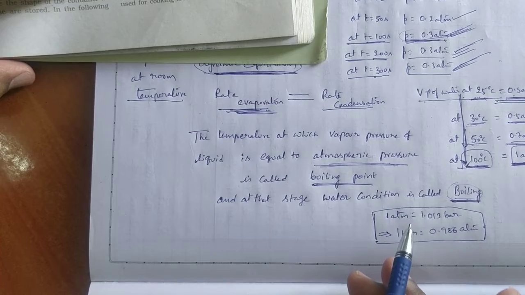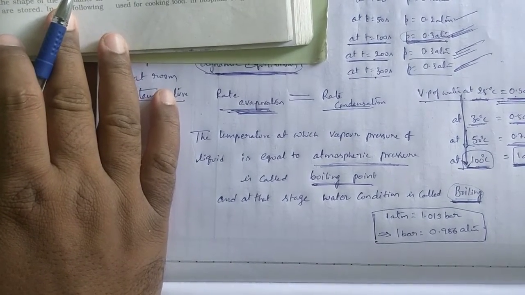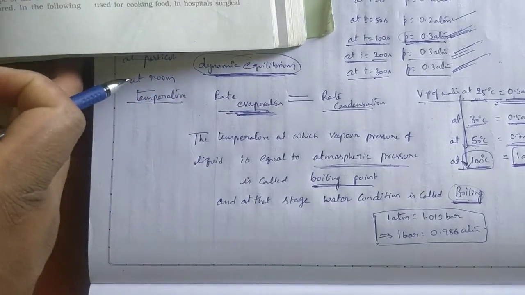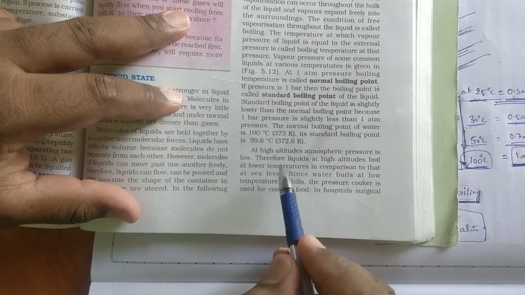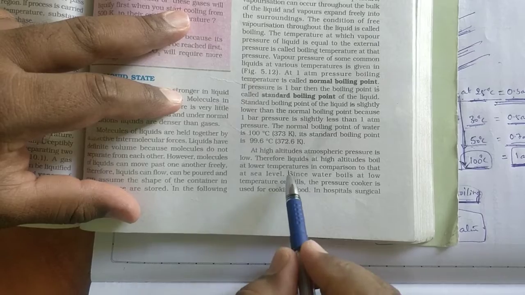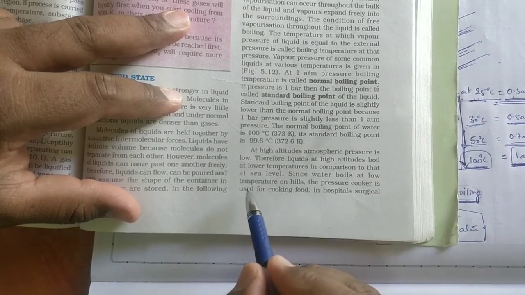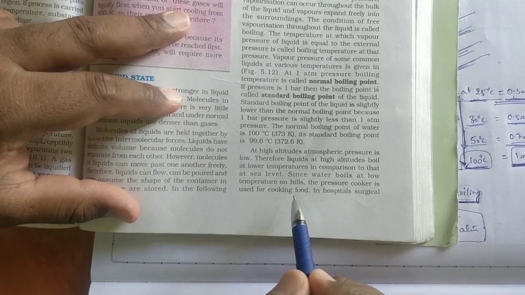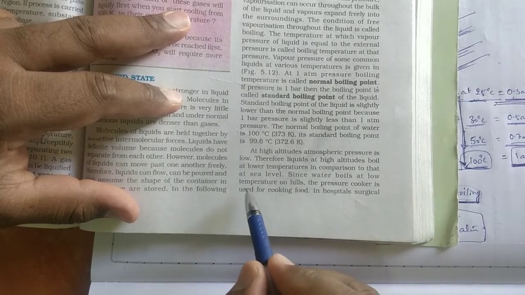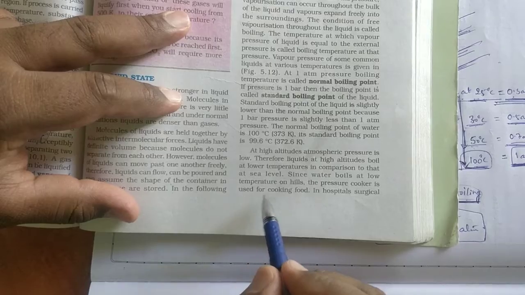At higher altitudes, the boiling point of water is less than 100 degrees centigrade. Because the outside atmospheric pressure is low, at a lower temperature itself it will reach that vapor pressure. Therefore liquids at high altitudes boil at low temperatures in comparison to sea level. Since water boils at low temperature on hills, the pressure cooker is used for cooking food.